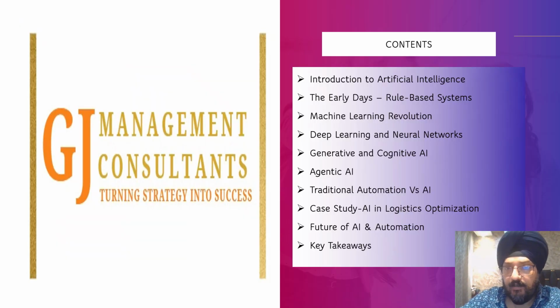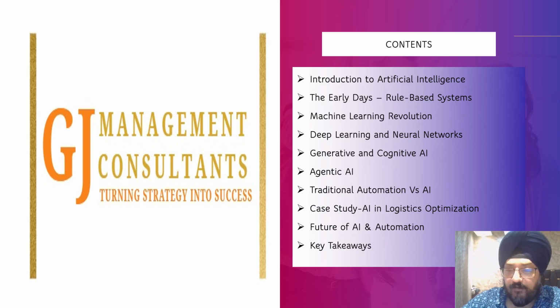So in this presentation, which runs close to 20-25 minutes, we are going to give you a quick overview about what artificial intelligence is all about, how it has evolved over the last couple of years or a decade, and what the concepts of machine learning and deep learning are. Then definitely we'll touch base upon the two buzzwords which are very common nowadays, generative AI and agentic AI.